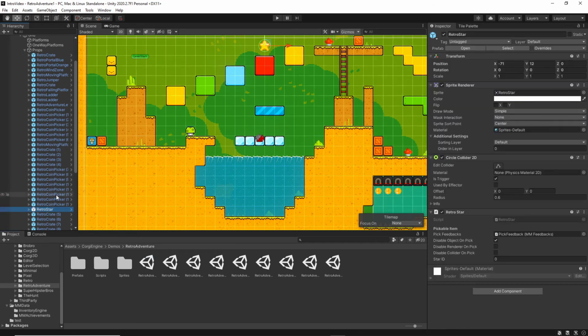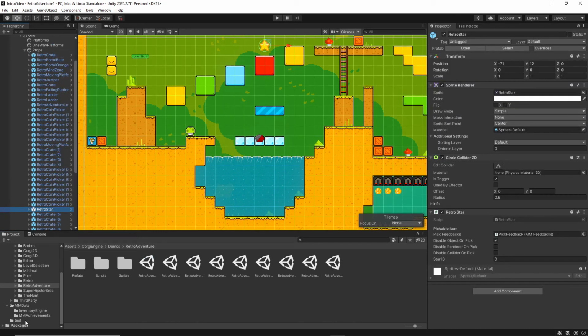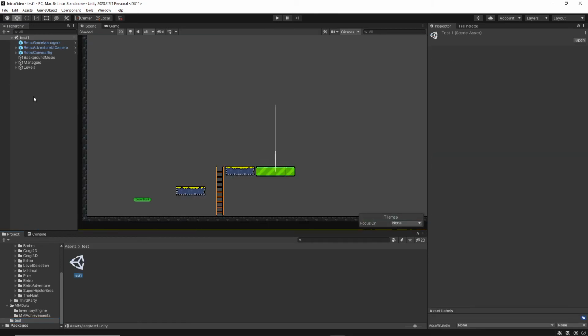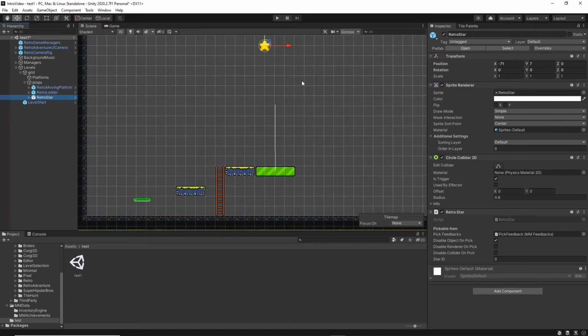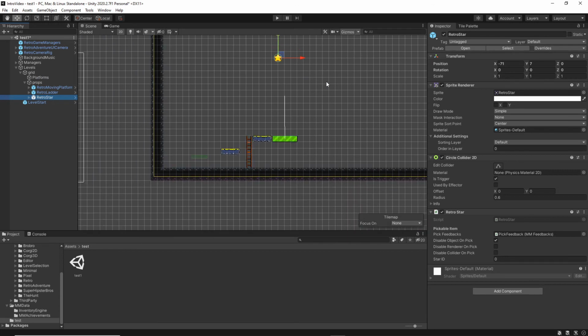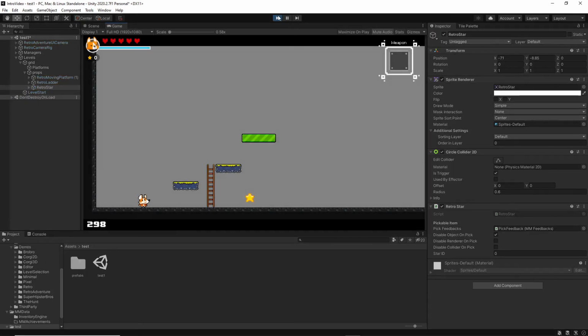They've got a retro star, so we'll take that, copy, and drop that into props. Okay, let's test this. We will just drop it on the ground here, press play. Okay, let's go and pick up this coin.